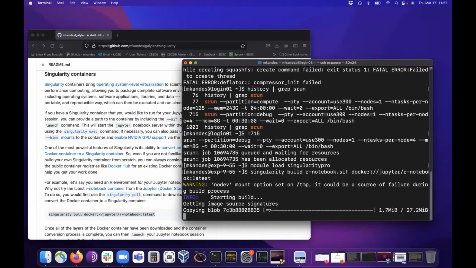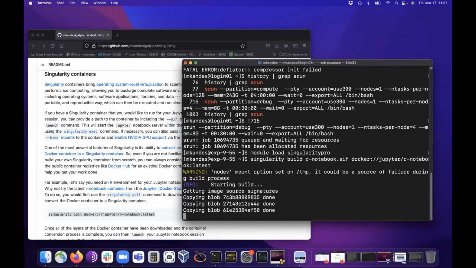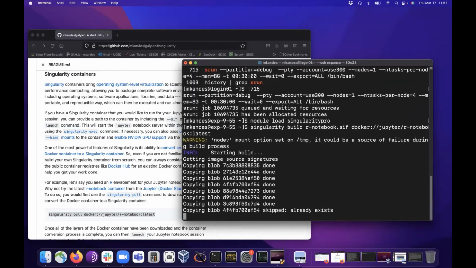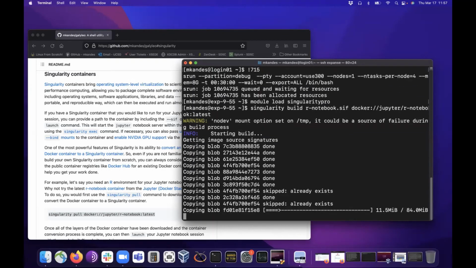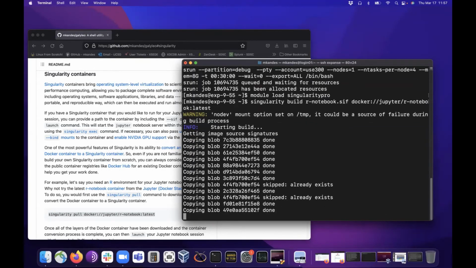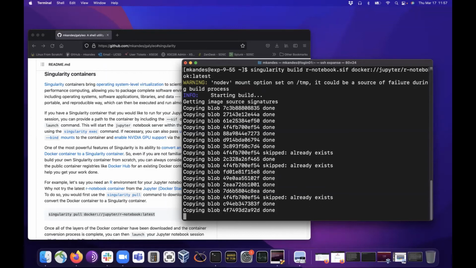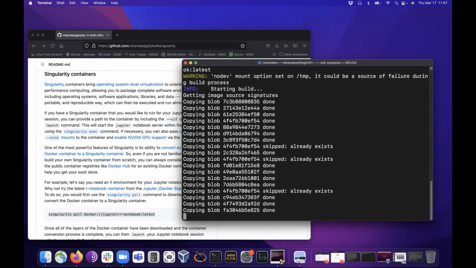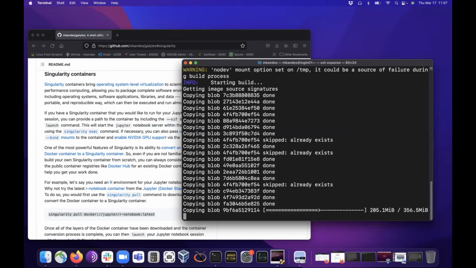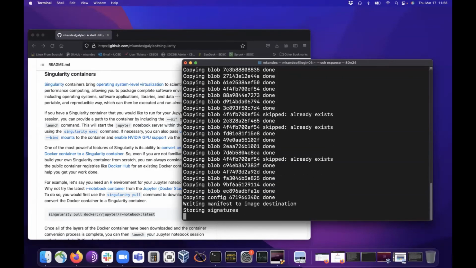So if you're a regular Expanse user, and you start doing things you used to do on the login nodes, and it just errors out or gives you something about threads or memory running out, it's probably because we put limits on how many resources you can use on the login node. So now, whatever you were doing before that used to work, just go to an interactive session on, say, the debug nodes, and it'll run fine there.